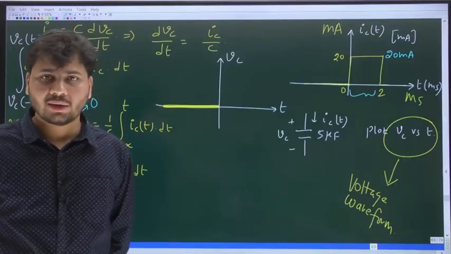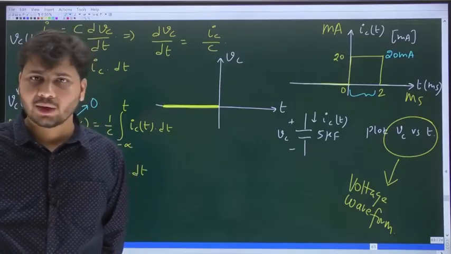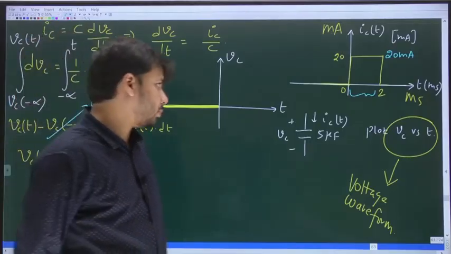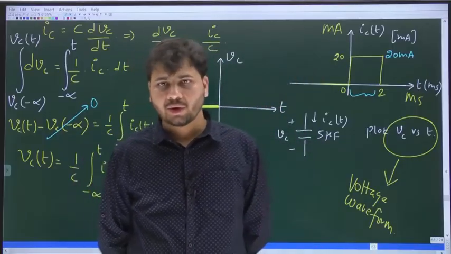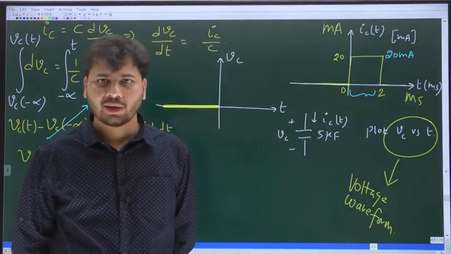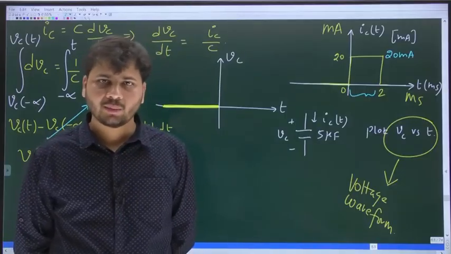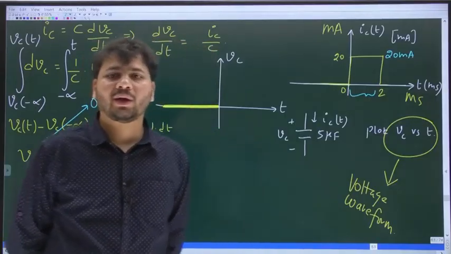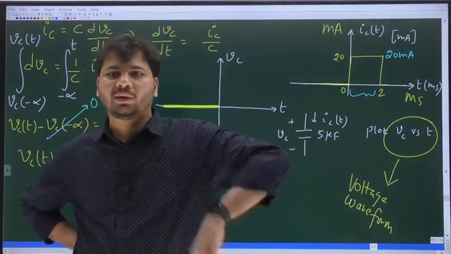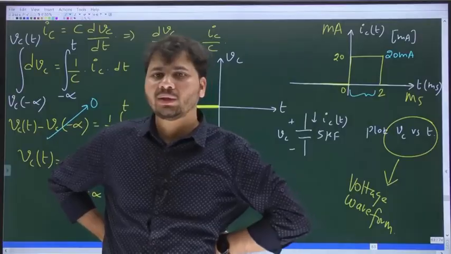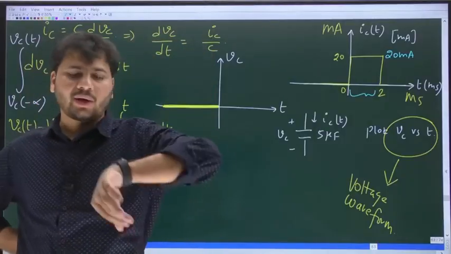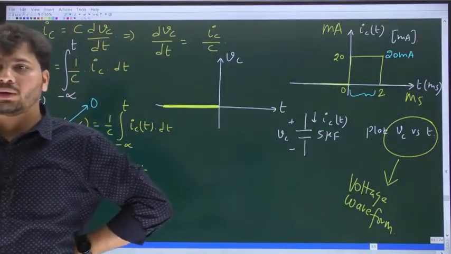Number one, is the current not constant? Current is constant and equal to 20 milliamps. In the interval between 0 and 2 milliseconds, the current is constant and equal to 20 milliamps. Will the cap get charged or discharged? Please comment in the chat box. In this interval between 0 and 2 milliseconds, is the capacitor going to get charged or discharged?